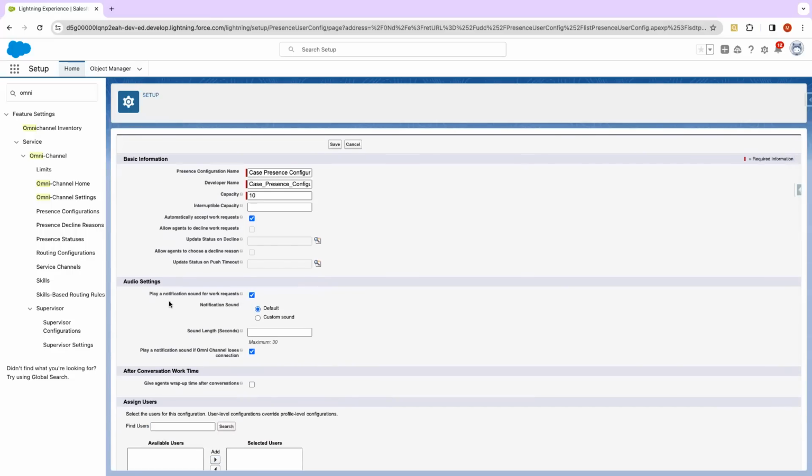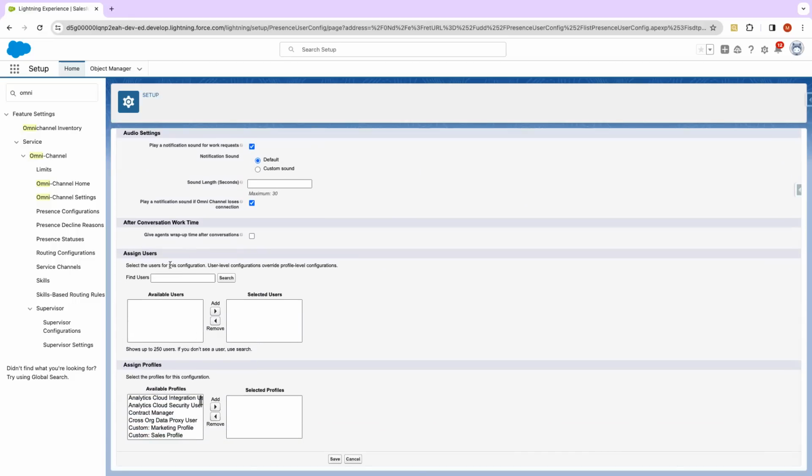There are a couple of audio settings because in Omni-Channel, when a user logs in, whenever new work comes in, it gives an audio sound. We can set it up here, the sound length and everything.